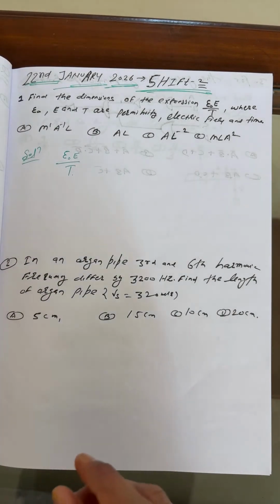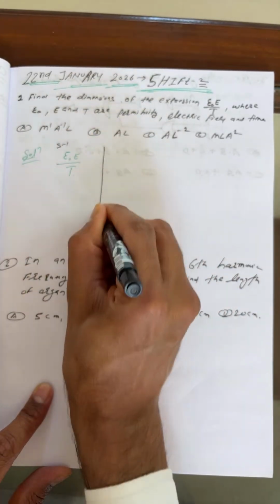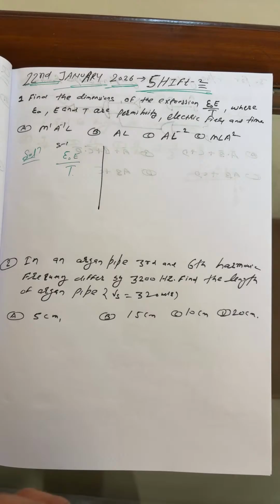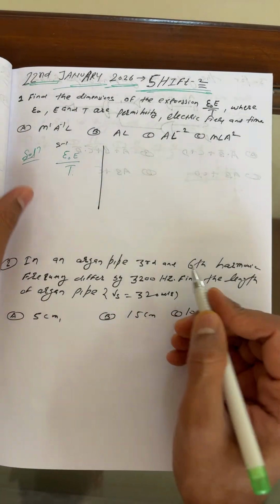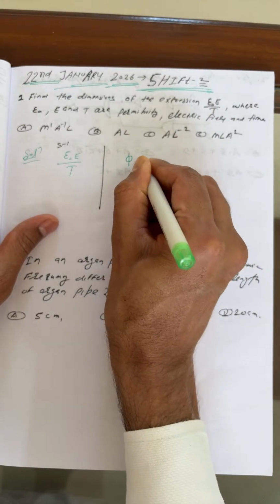Do one thing, beta. Shreyans, you are in 11th class, beta. Little things I'm telling you. Sir, I don't know the formula. Yes, I'm telling you, students. No, beta. This is electric flux.